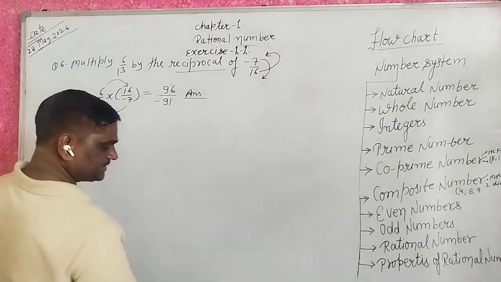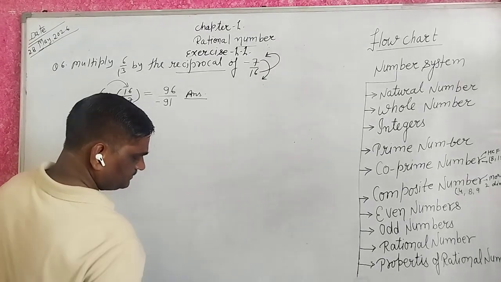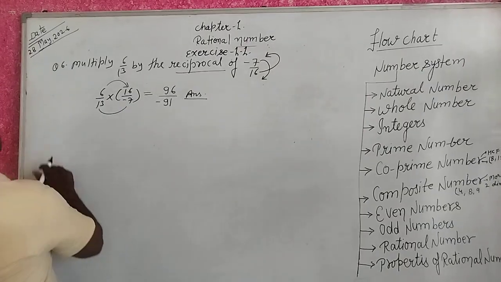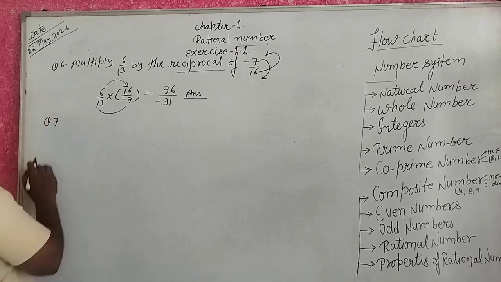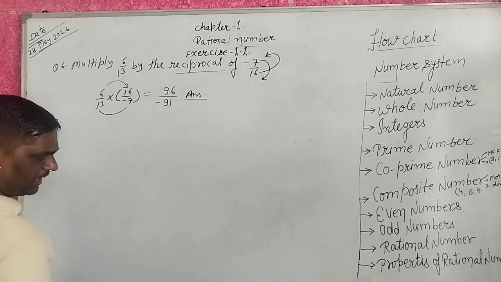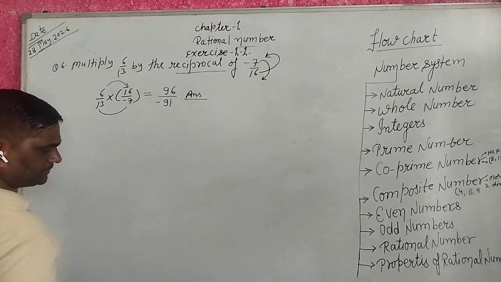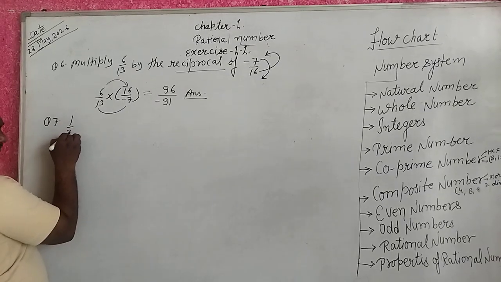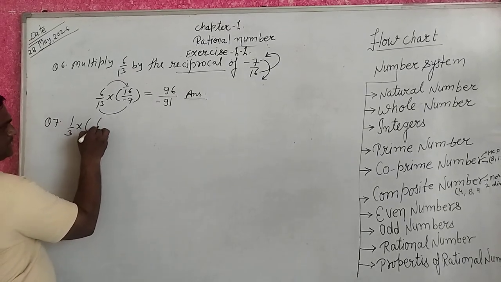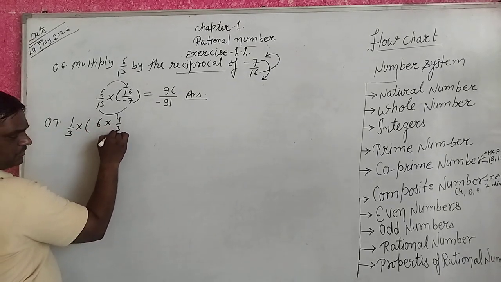Question number next. Question number 7. Tell what property allows you to complete 1 upon 3 into 6 into 4 upon 3.